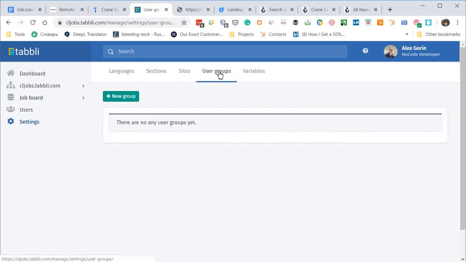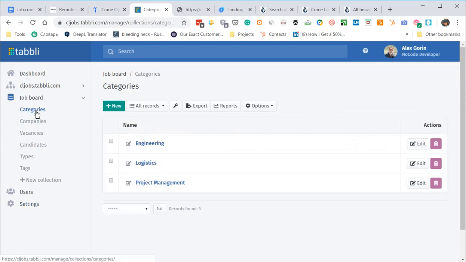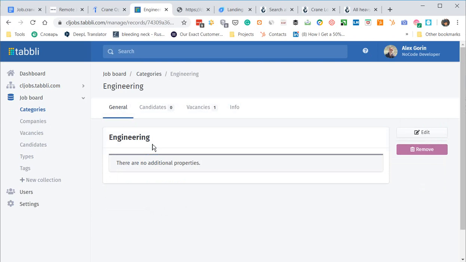We do not have user groups yet, but we will need them soon. Let's look at what we have already as a data structure. We have categories. Only 3 categories are filled in. This structure is very simple, nothing complicated here. These categories will be used in the companies, vacancies, and candidates structures.